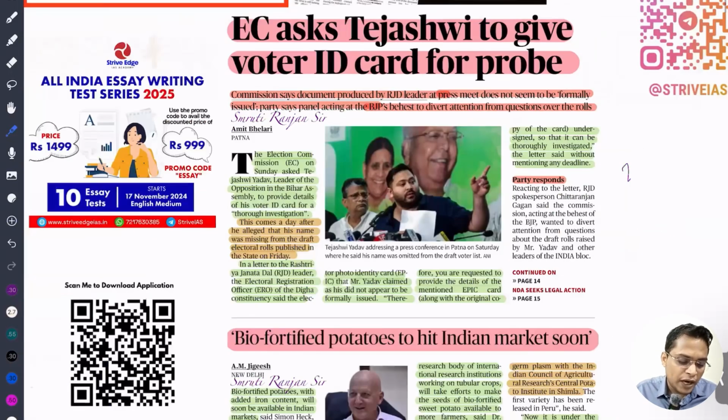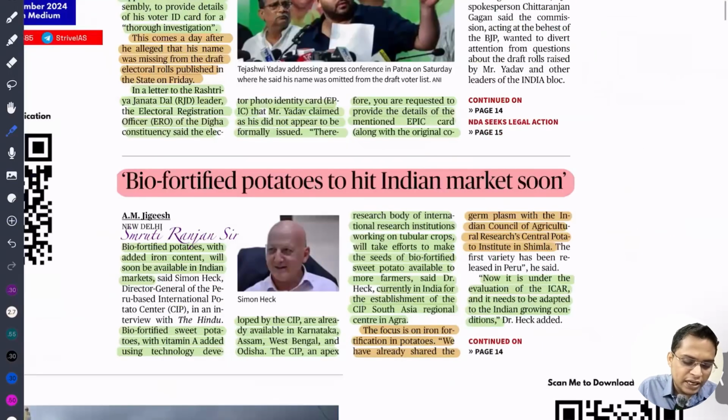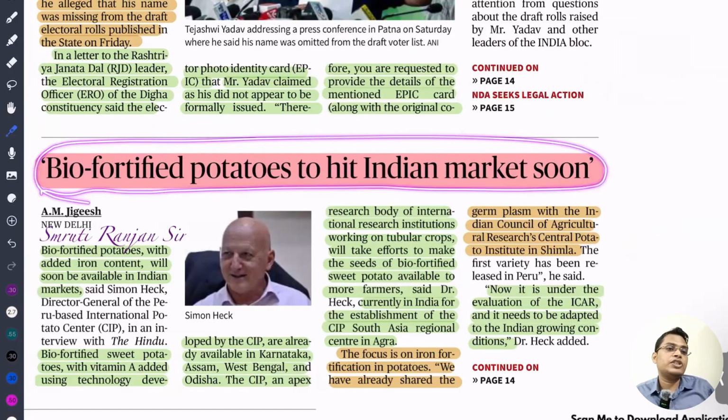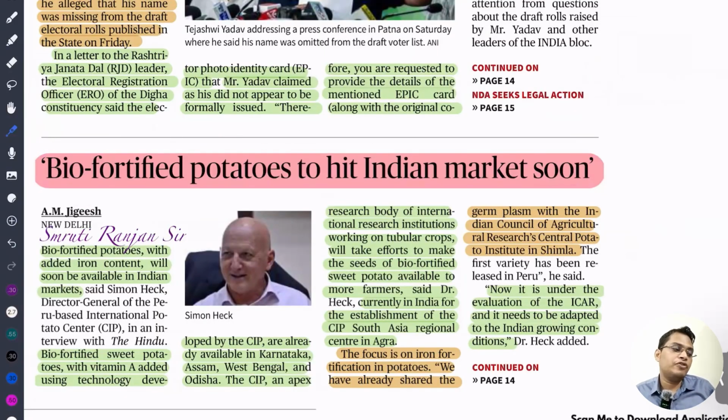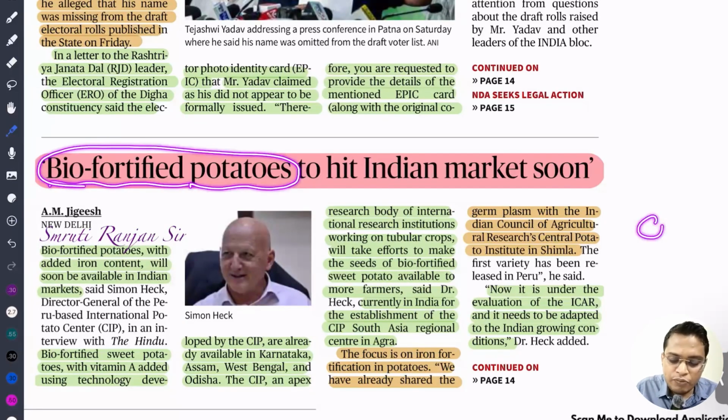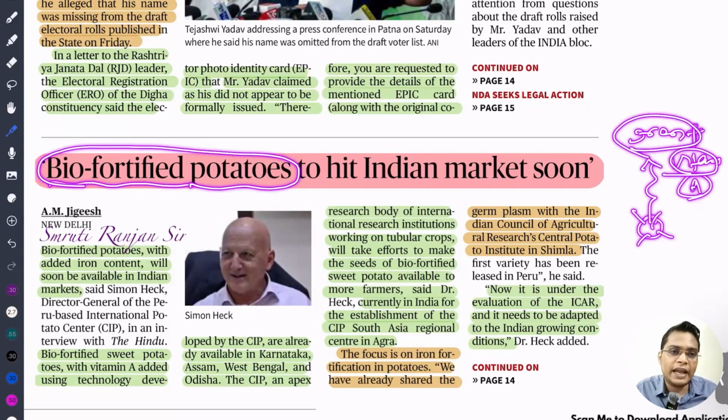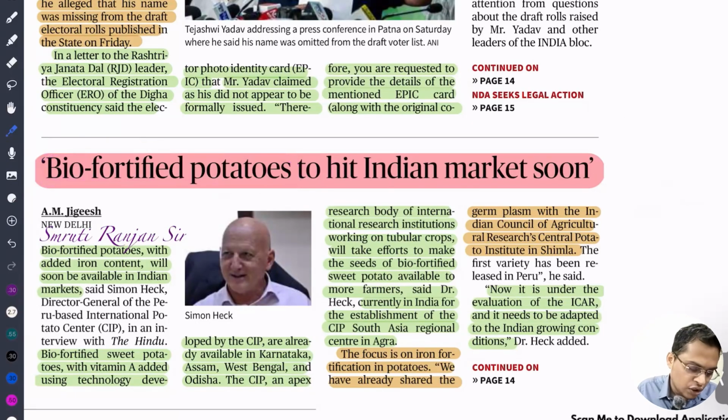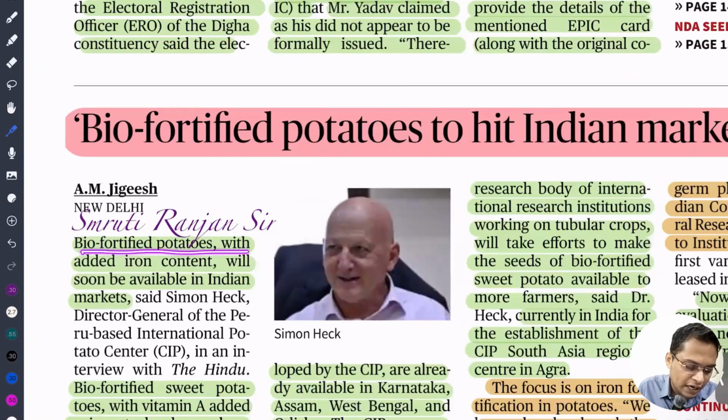Next is biofortification of potato to hit the Indian market soon. This is very important for agriculture, economy, and food security. Recently we are planning to introduce biofortification of potato. That means we can modify the potato seeds so that they can carry more iron plus vitamin E, so that we can fight vitamin A deficiency and iron deficiency. So biofortified potato with added iron content will soon be available in the Indian market.